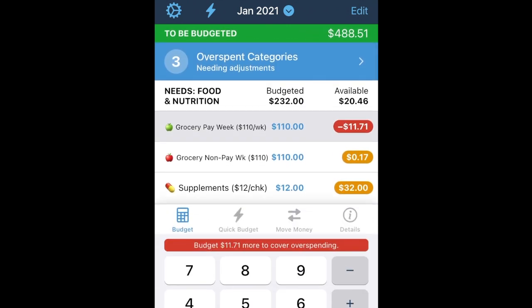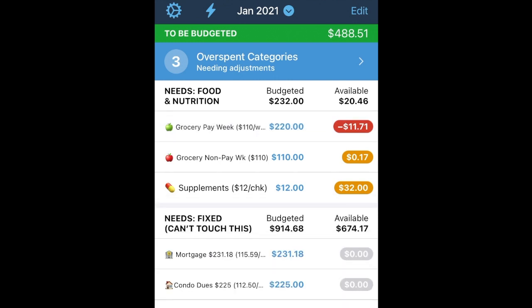I'm going to go to grocery. And remember I said last week to always press the plus button. I put in 110 last week. I'm going to add 110 to that. And there it goes. And now because of the Spice World transaction, we got $98 left. I'm going to go to the groceries for the next week.